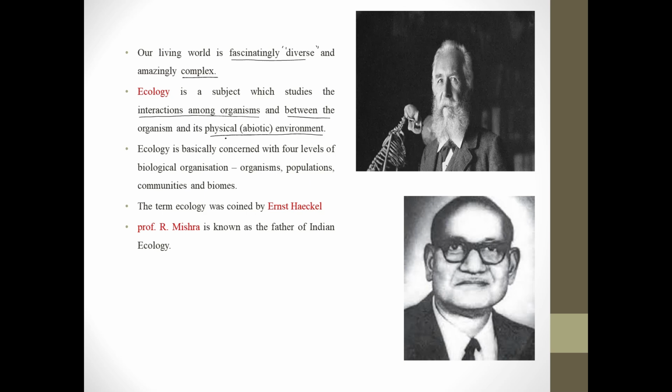So this physical environment includes temperature, water, air and land, right? So ecology is concerned with four levels of biological organization: first organism, population, community and biome.